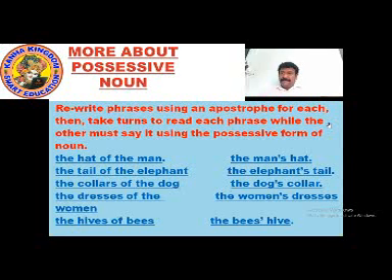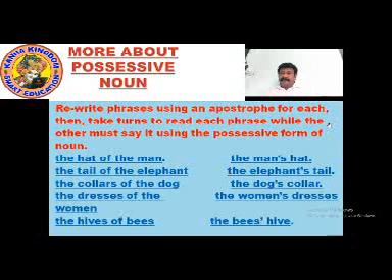Read a sentence on the left and you have to use an apostrophe and remake the phrase on the right side. So, the hat of man. What does this say? This says the hat of man. Now, for the phrase we have to use an apostrophe and make it the possessive form of a noun.